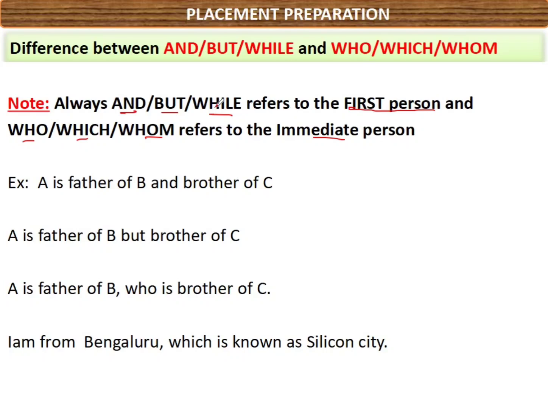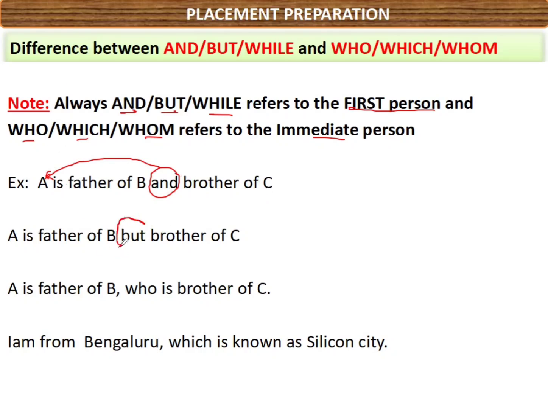According to this note, 'and', 'but', 'while' refer to the first person. Out of A and B, whose name is present first? A. So that clearly tells that here 'and' refers to A, which means A is father of B, A is brother of C. Did you all understand?